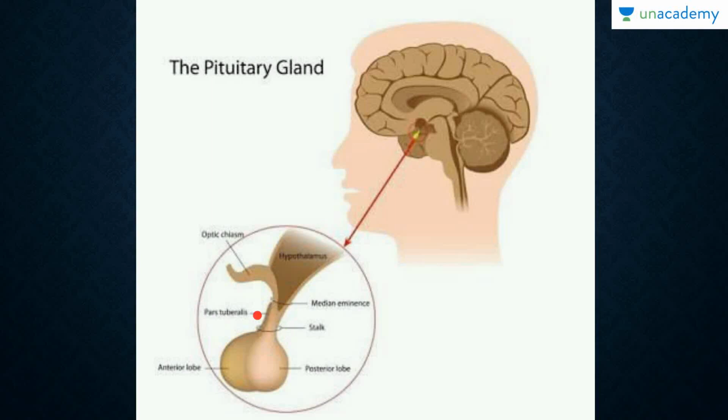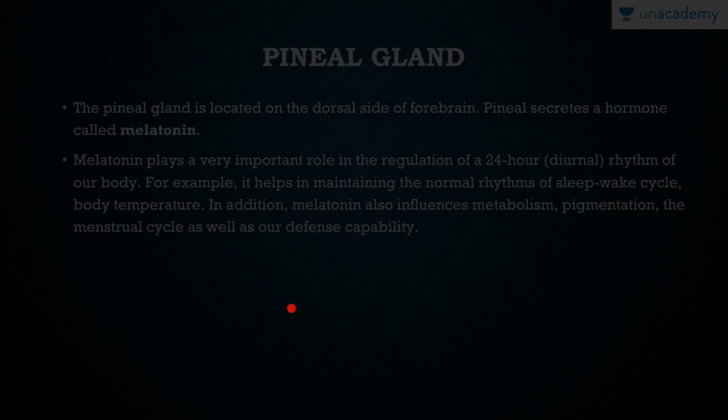So we have the optic chiasm right here, we have the hypothalamus, and then there's a stalk which kind of communicates into the pituitary gland. We have the anterior lobe here, the posterior lobe here, and then we have the pars tuberalis right here, and then we have the median eminence just at the bottom or the base of the optic chiasm.